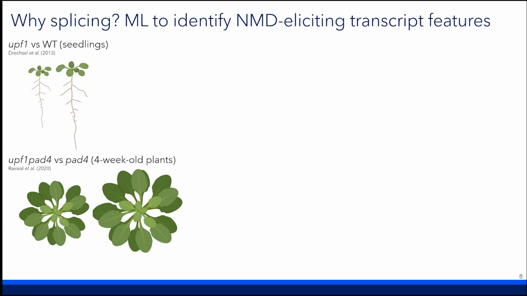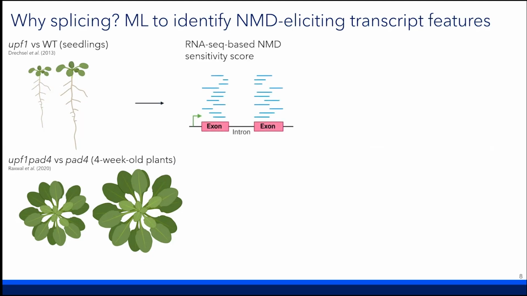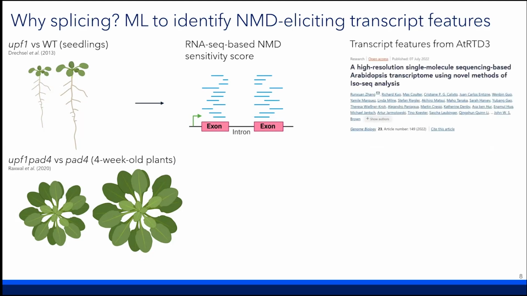And so what we see is an increase in transcript expression for NMD sensitive isoforms. Using two separate data sets from two different experiments, we analyzed their RNA-seq data to generate an NMD sensitivity score. Then for these transcripts, we extracted features describing their sequence and structure from the Arabidopsis thaliana reference transcript database version 3, which contains information on about 170,000 transcript isoforms identified using long-read RNA sequencing.